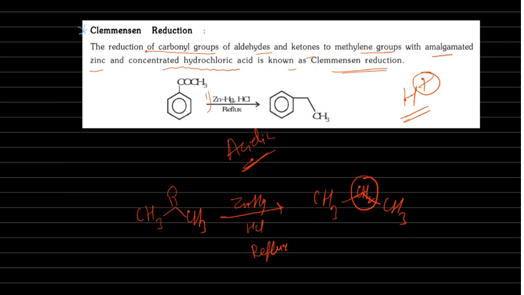Okay. Now suppose C double bond O is there, then methyl, and here one ester group is there.